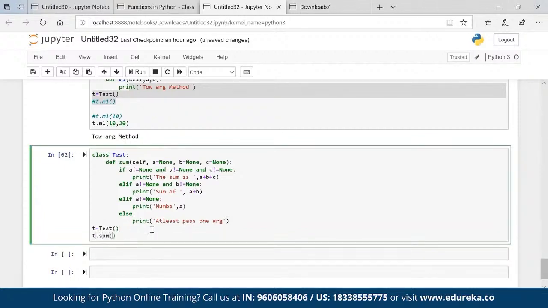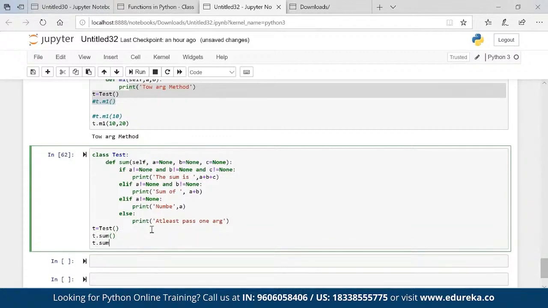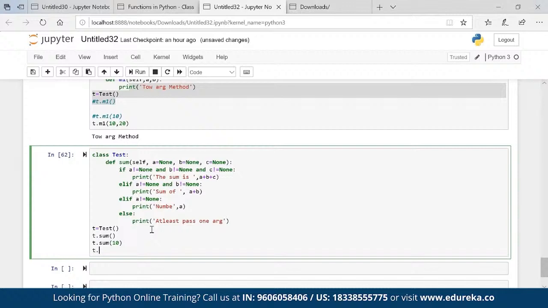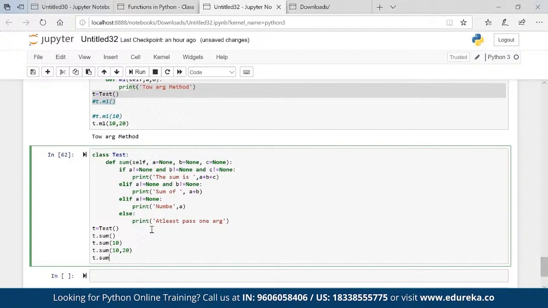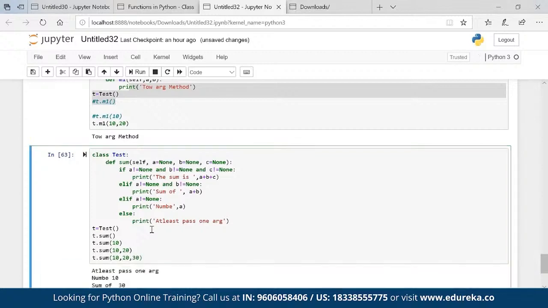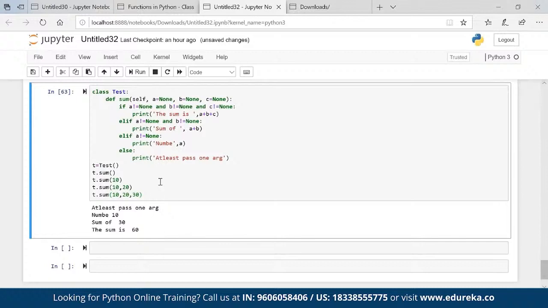T dot sum, what will happen? What do you think the output will be? T dot sum 10, what will happen? T dot sum 10 comma 20, what will happen? And t dot sum 10 comma 20 comma 30, what will happen? You can see that the values are perfectly coming in. But coding wise this is not a good method, right? Suppose I want to add four numbers, then I will add one more none. Let's say I want to add 10 numbers. It will be very difficult for me to handle that. Then what is the solution?